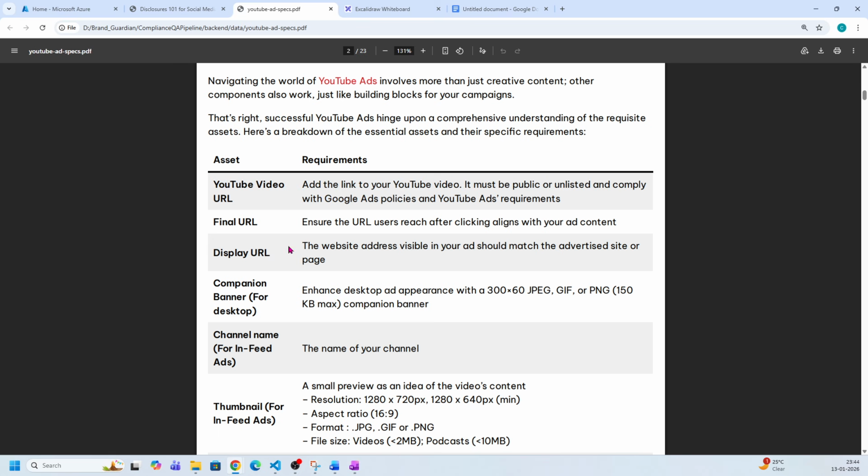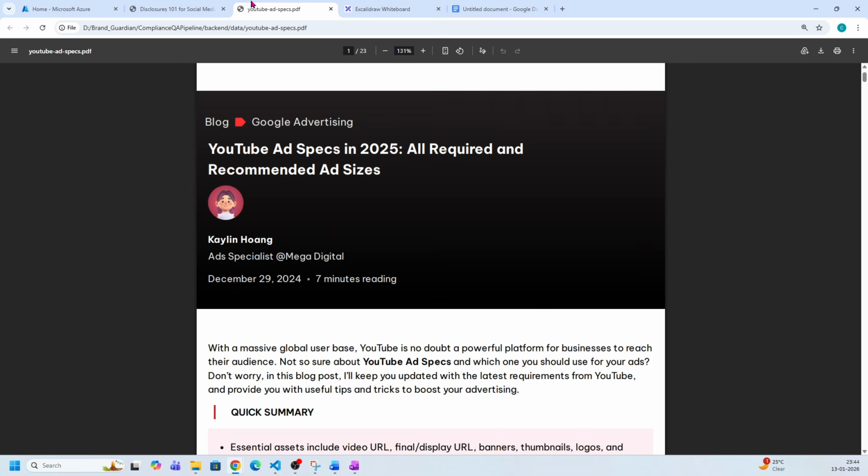In simple terms, this document will make sure that whatever YouTube URL you are passing in this project abides by a certain set of rules that are mentioned in these documents. We'll discuss more on this in some time, but these are the two documents that we'll be using as the guiding factor in our project.